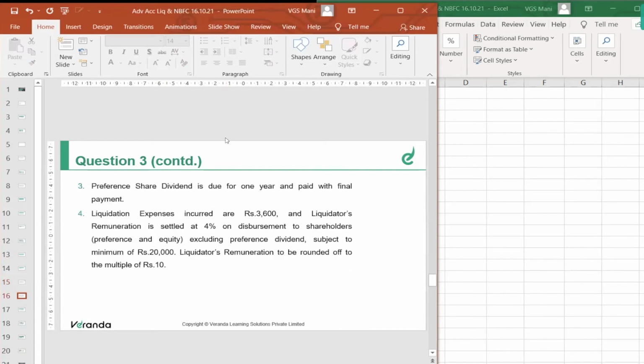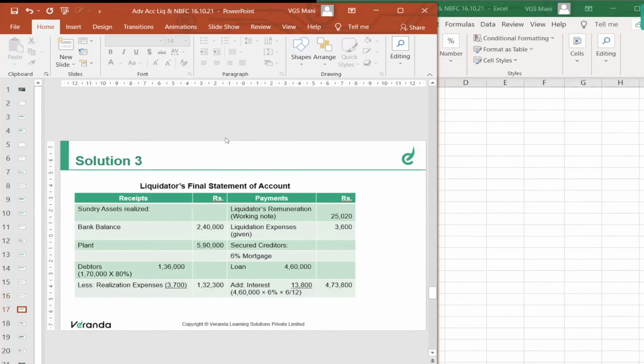Preference dividend is due for 1 year and paid with final payment. Liquidation expenses 3,600. Liquidator remuneration 4% on payment to shareholders, excluding preference dividend, subject to a minimum of rupees 20,000. Liquidator remuneration should be rounded off to a multiple of 10 rupees. So the liquidator's final statement of account is to be prepared.